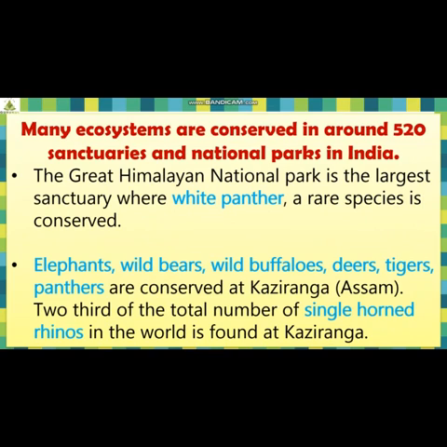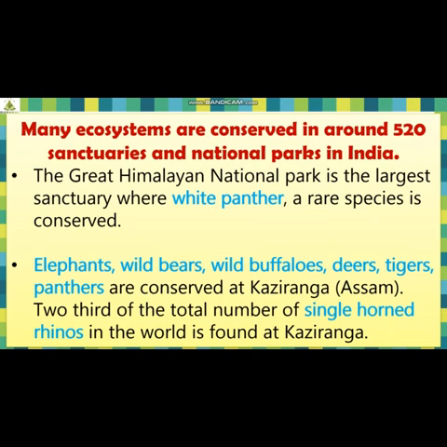There is a small piece of information, students, given in the textbook, that many ecosystems are conserved in around 520 sanctuaries and national parks in India. We will have a quick look at the names of the national parks and which animals are present there. The Great Himalayan National Park is the largest sanctuary where the white panther, a very rare species, is conserved.